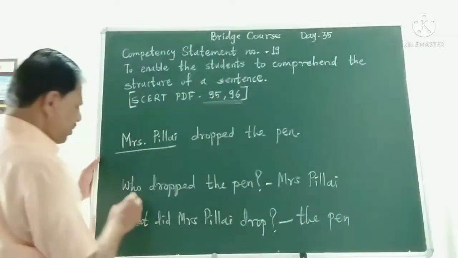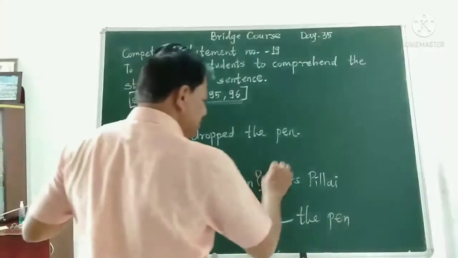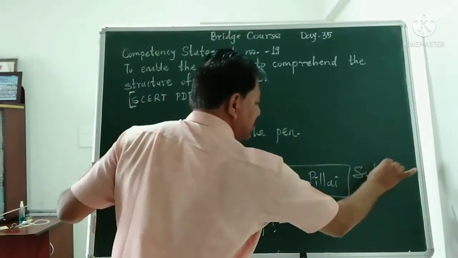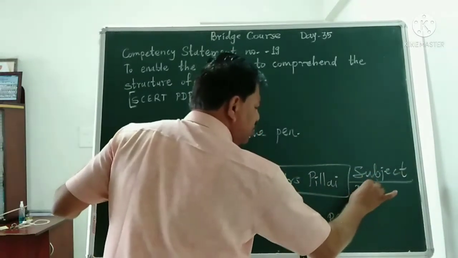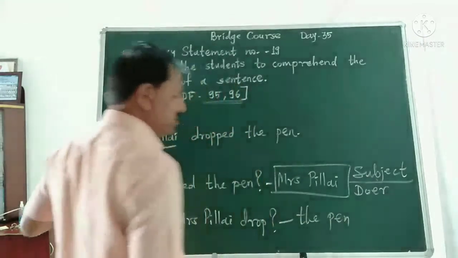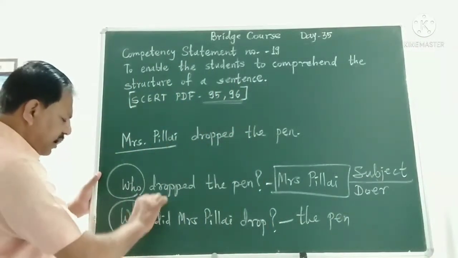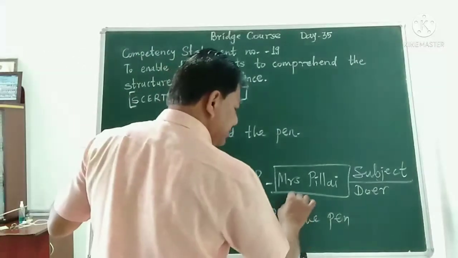So here, when you ask a question with who, you get the subject of the sentence. We call it the doer of the action. And when we frame a question with what, we get the direct object.